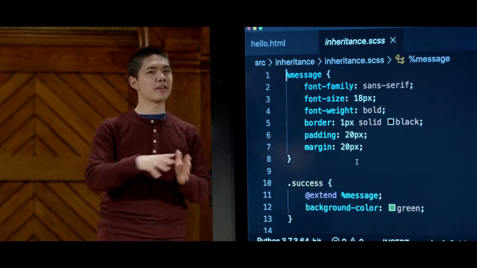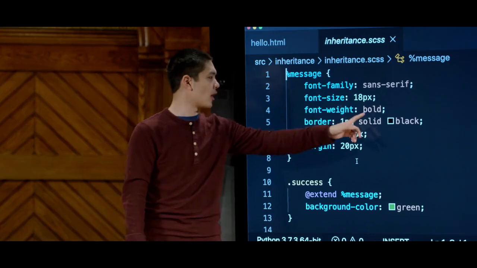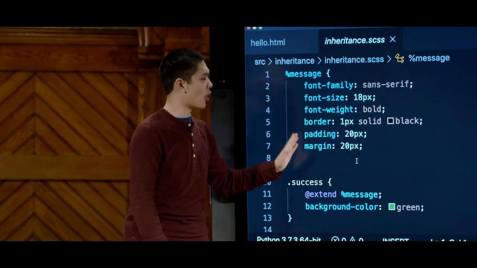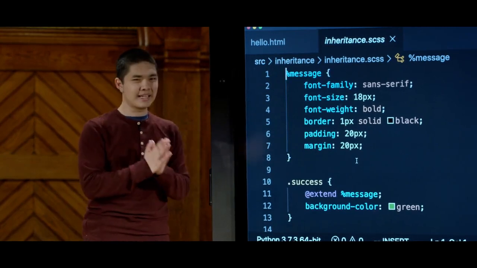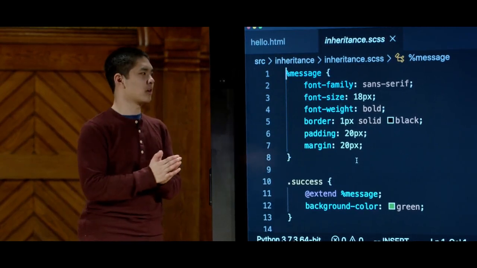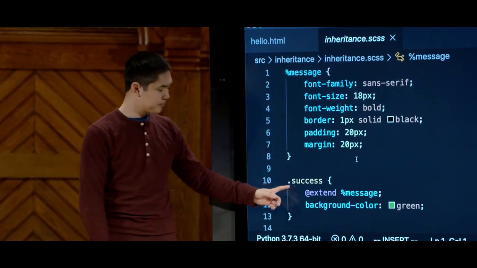All of the messages, whether they be success messages or danger messages or warning messages, are all going to have the same font. They're all going to have the same border. They're all going to have the same padding and margin spacing around and outside of it. But each of the specific messages is going to be slightly different. How are they different? Well, let's take a look down here.